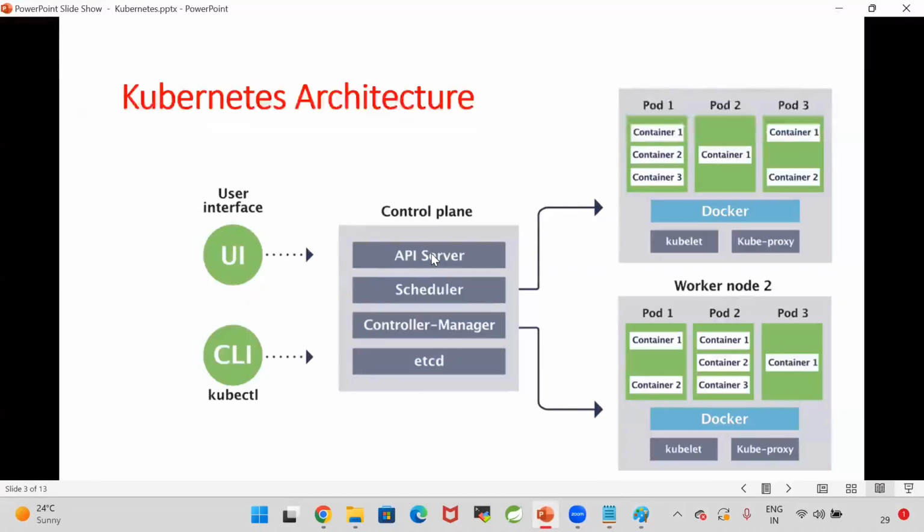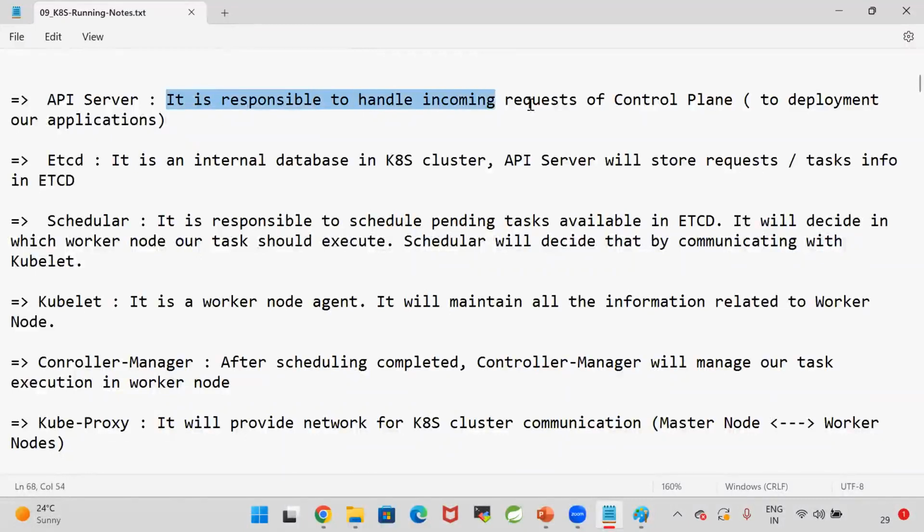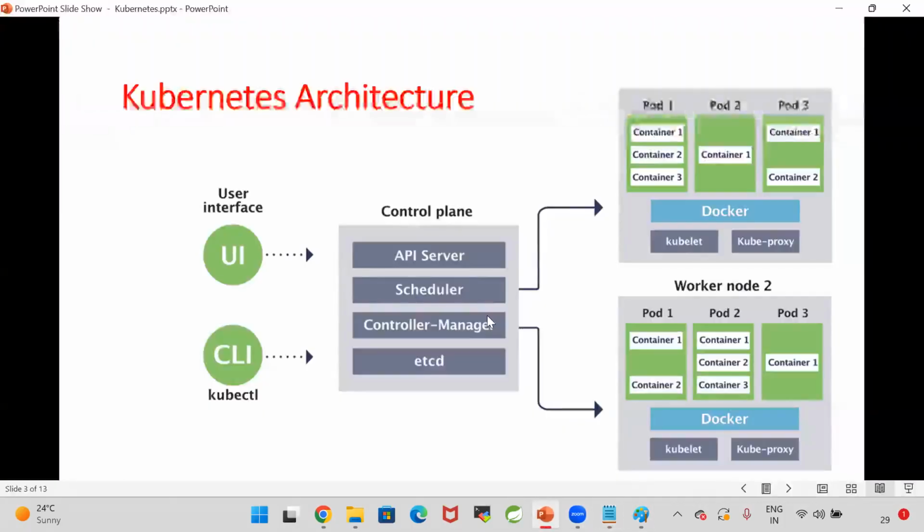Now, in the control plane, we have API server, scheduler, controller manager, and etcd. What is API server? API server is responsible to handle incoming requests of the control plane to deploy our applications. So whatever deployment request that we want to send, we will send to the control plane. When we send the request, the API server will take the request and store it in etcd. etcd is nothing but a database where the pending request will be stored.